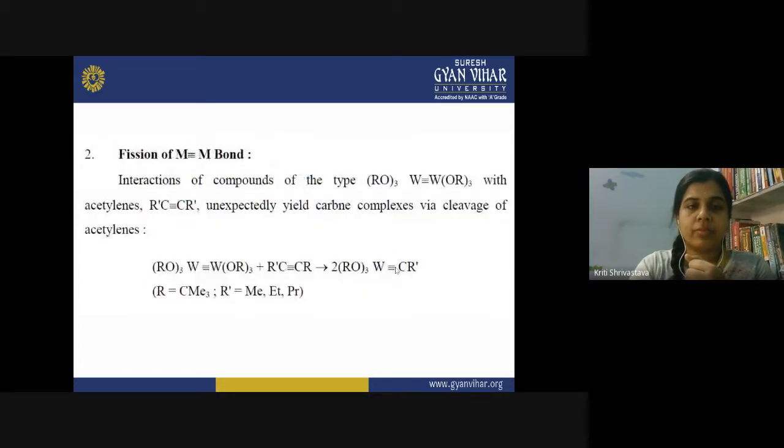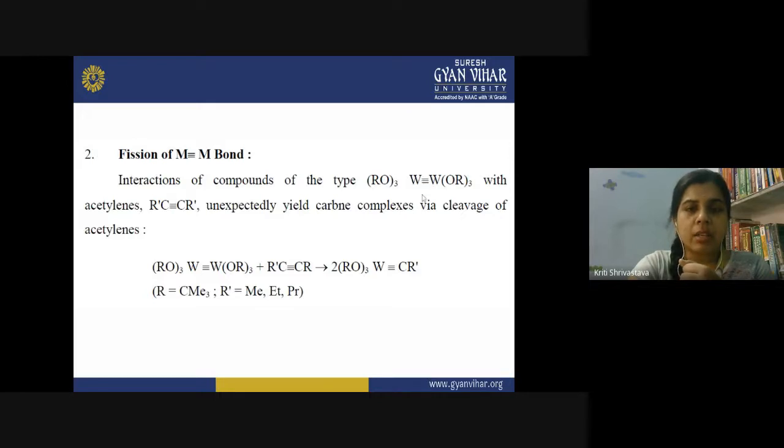So the next method of synthesis for the alkylidyne complexes is the fission of the M triple bond M, the metal-metal triple bond. Some coordination complexes and organometallic compounds are known which have a triple bond between two metal atoms.